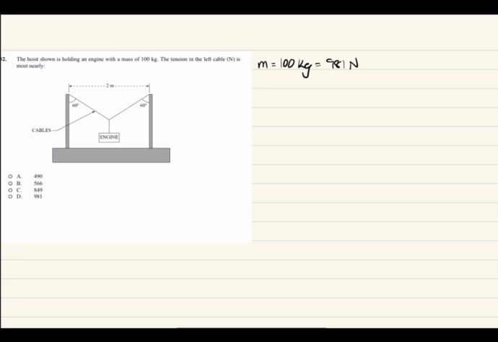One thing to take note of is the mass, which is 100 kg, but we want that as a force. So we multiply that by 9.81, the constant of gravity, to get that in newtons, and that's 981. The next thing I like to do is draw a free body diagram.